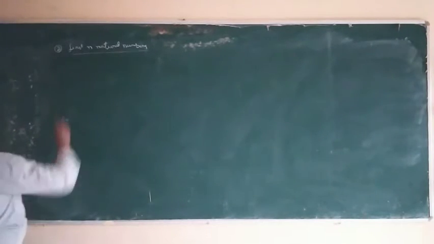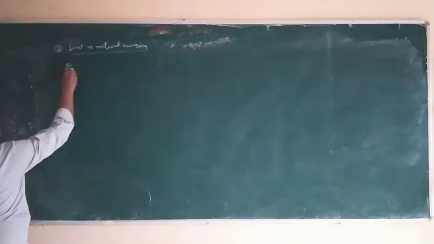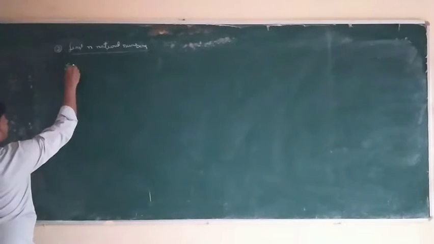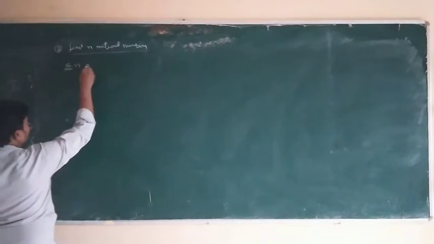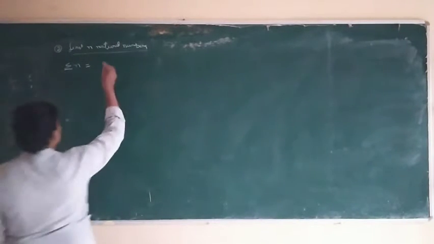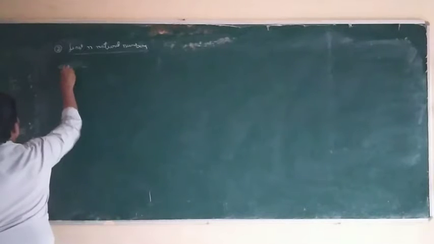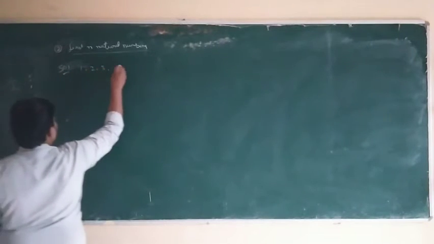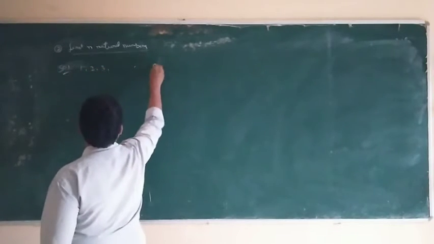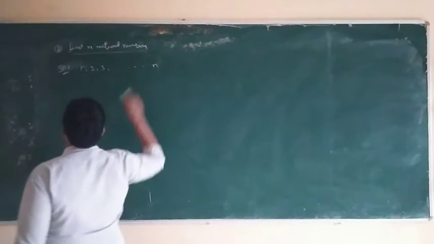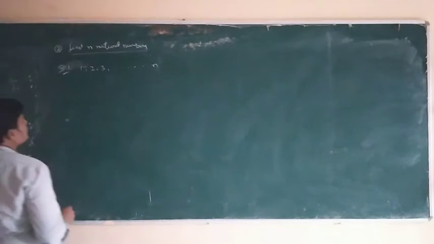So for this type of problem we have already discussed some formulas. Sum of the natural numbers, sigma n. Natural numbers means what? For example, 1, 2, 3, 4 and so on up to n. So this is xn. So the sum of the natural numbers.